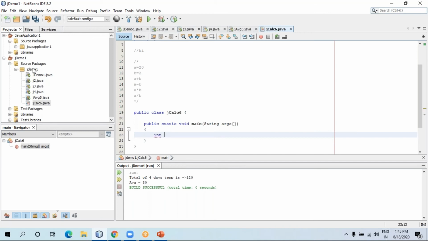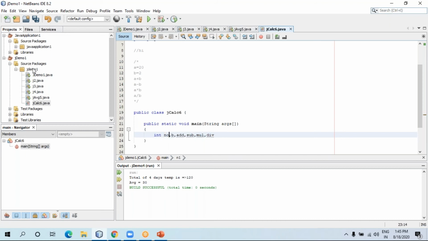I'm going to take integer a, b, then addition, subtraction, multiplication, division. You can take any variable names, like the full spelling of addition, or instead of a, b you can take x, y, number one, number two, whatever you like. Let me take number one, number two for this program.